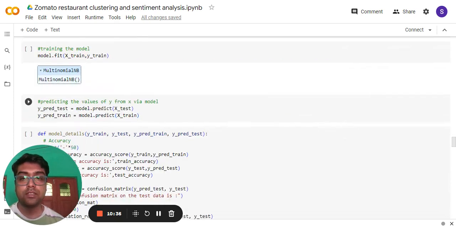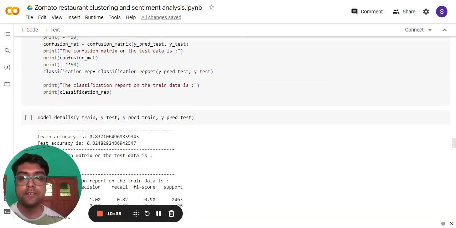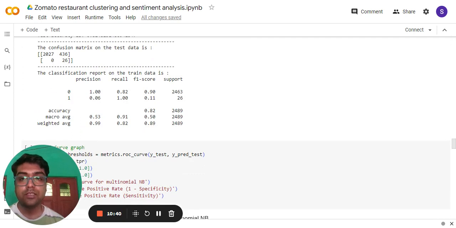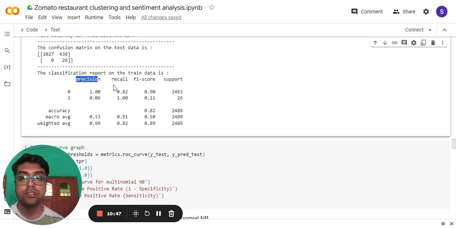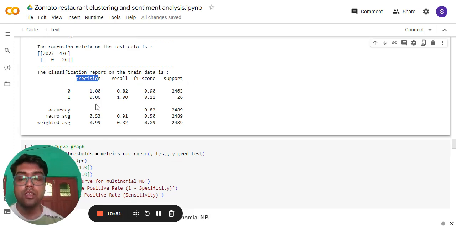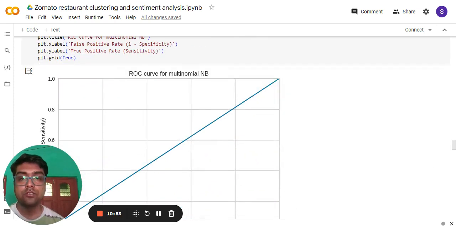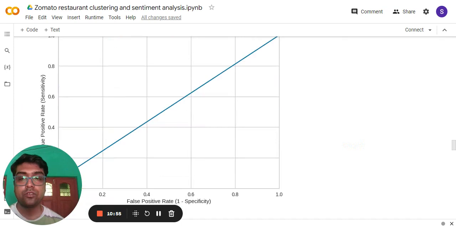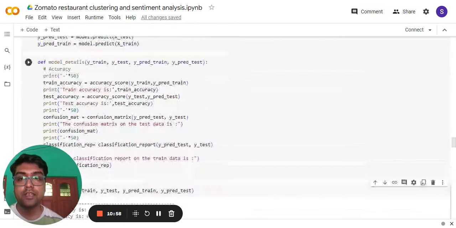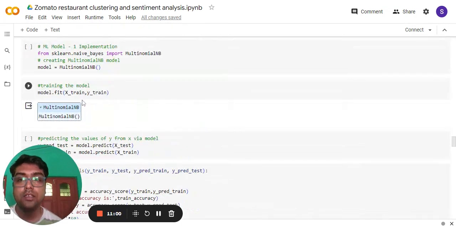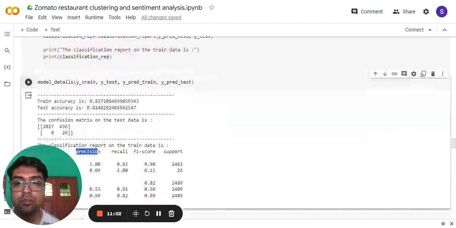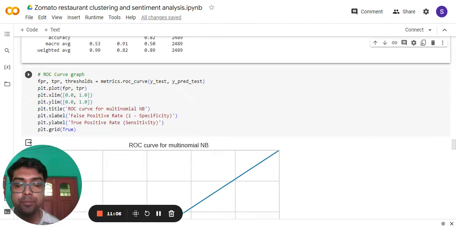I started with the first model, multinomial Naive Bayes. After applying the Naive Bayes model, I can see this classification report. These are the evaluation metrics for the Naive Bayes model. You can see the precision, accuracy, recall, support and all, and I checked the ROC AUC curve as well. If we see the accuracy for training and test data for the Naive Bayes model, the training accuracy is 83 and the testing accuracy is 82.